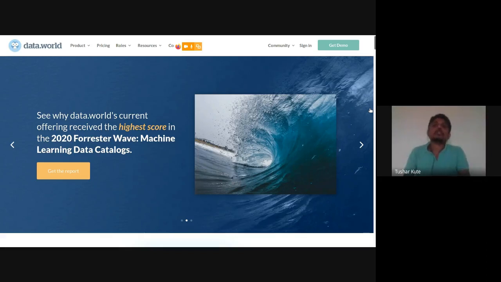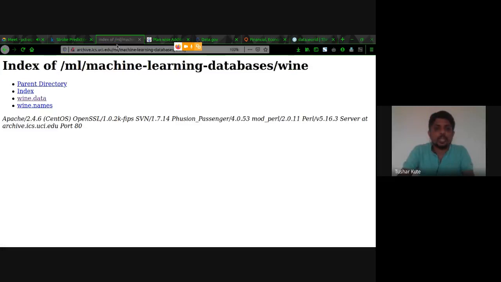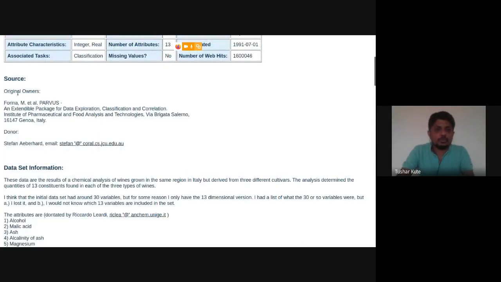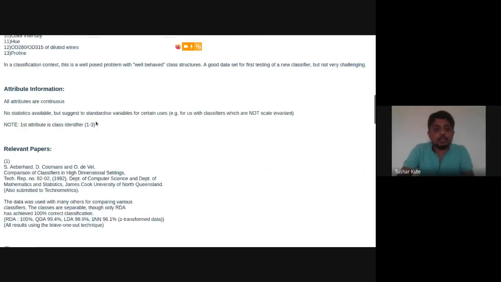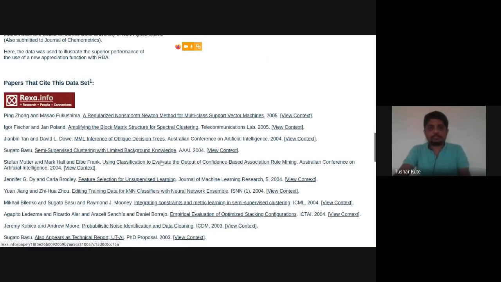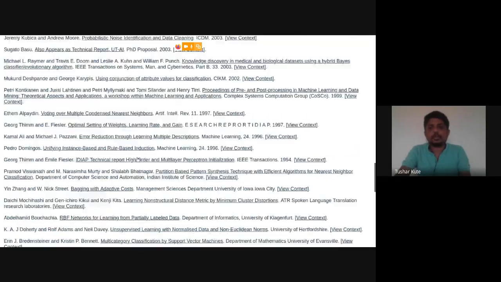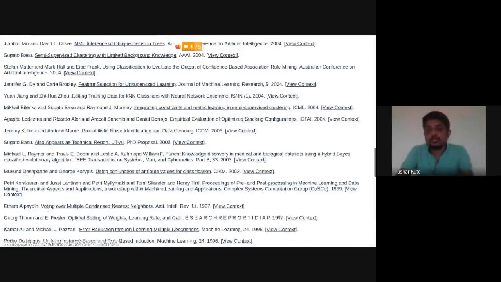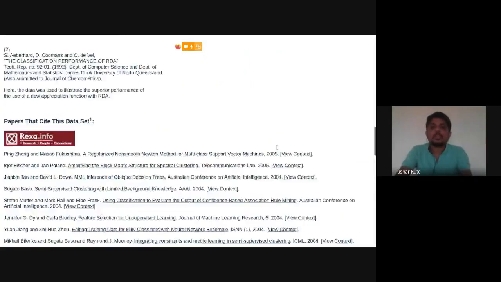Data.world. So these are the repositories that we can use to download data sets from, and many of them are authenticated. You just check it. If you go to this, you see an ML repository. They give the source: who is the owner of it, this owner is given here, Florina M. Edel Parvas, and when it was donated, who the donor is. Mail ID is also given, and where the data is actually used. Research papers are given here. In these research papers data was used, and how it is used, we have to read the research paper completely. Okay, these are the data sources.